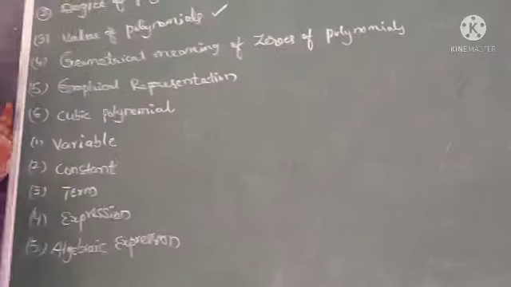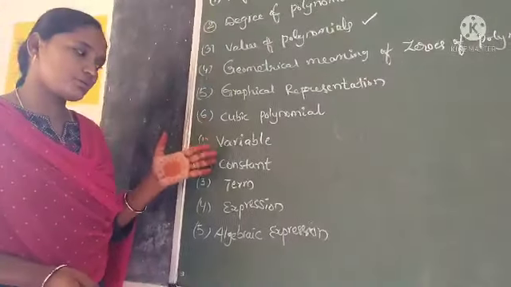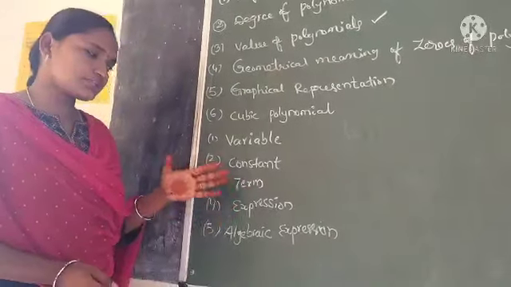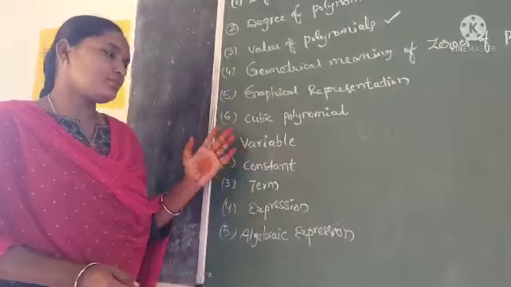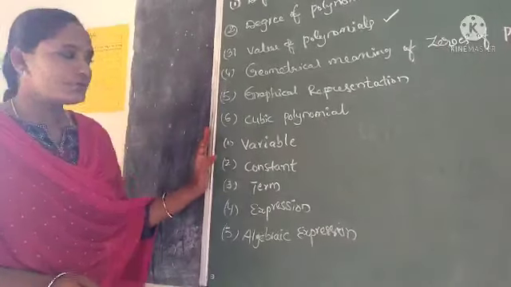We had already learned all these concepts: variable, constant, term, expression, algebraic expressions in our previous classes. So what is the variable?